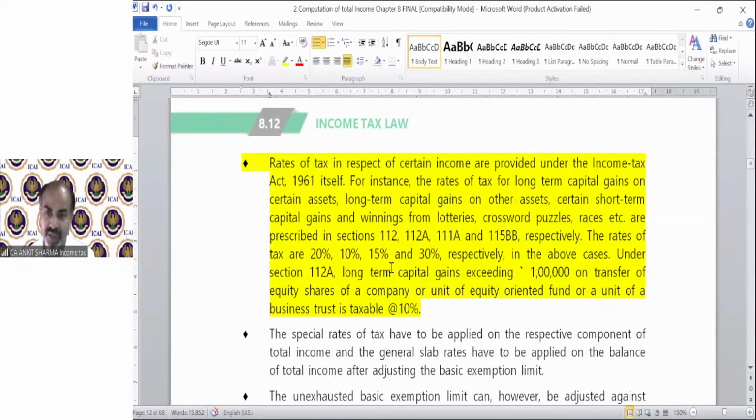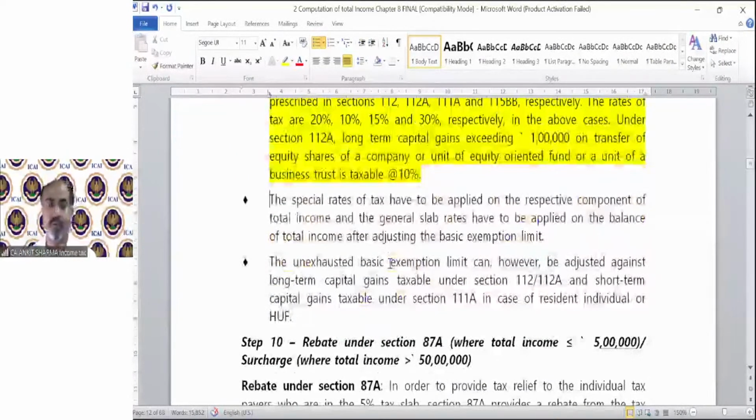30% is for casual income. That also we have discussed. Except for the incomes under these sections, all other incomes are not taxable at a special rate but are taxable as per slab rate. Clear? We have already discussed these topics in the capital gain topic.